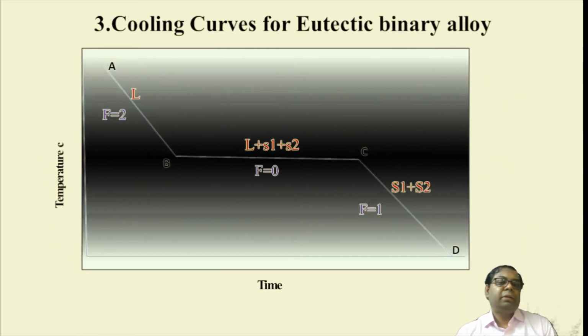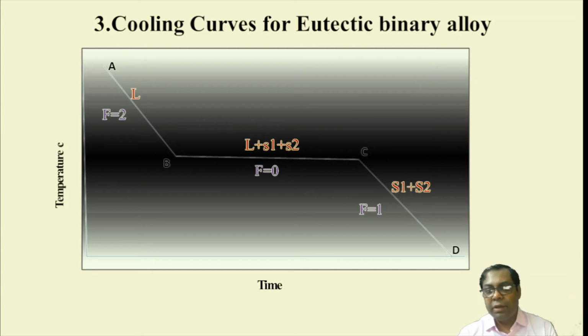Now, one of the most important criteria, criteria number 3, for analyzing the cooling curve for eutectic binary alloy: we can see a number of notations like L, L plus S1 plus S2, and finally S1 plus S2. What does it mean?